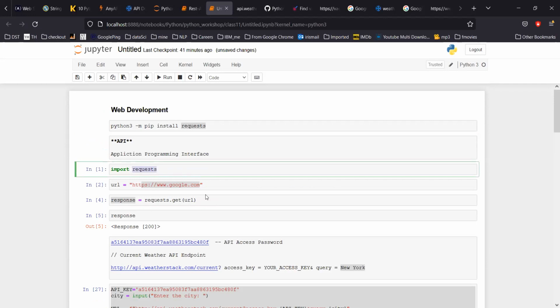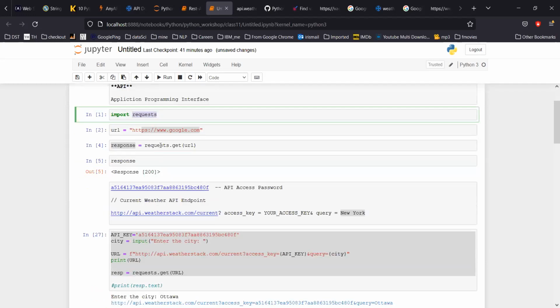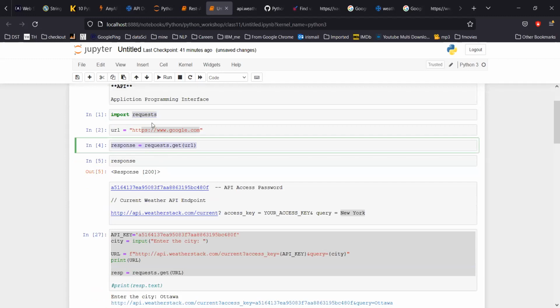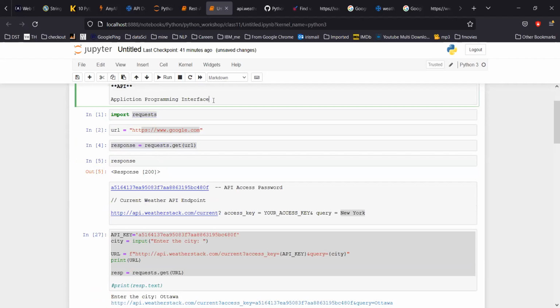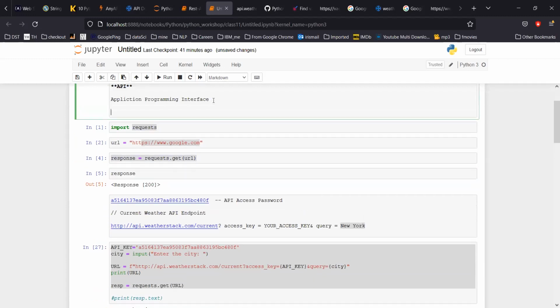Again, it's a kind of 50-50 learning. What 50-50 learning is: you have to learn this requests library. It is a library, and you have to learn what methods, which are nothing but functions, are there.